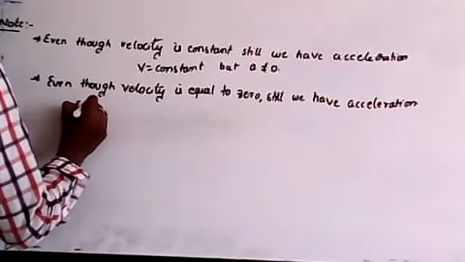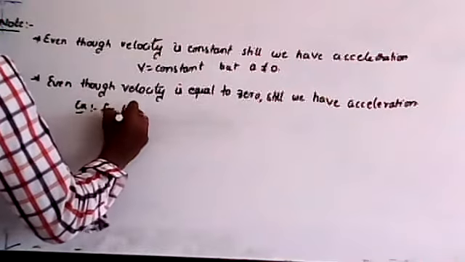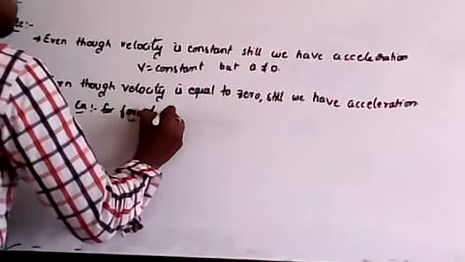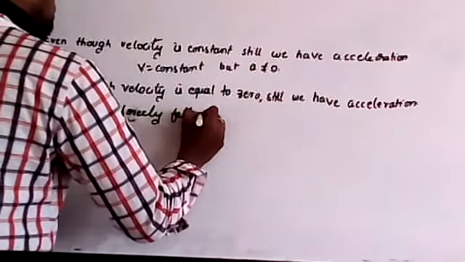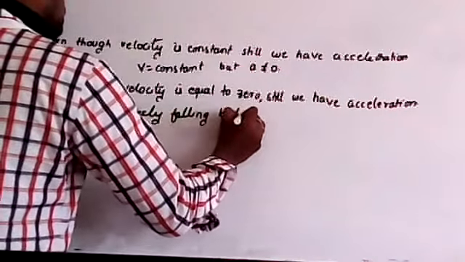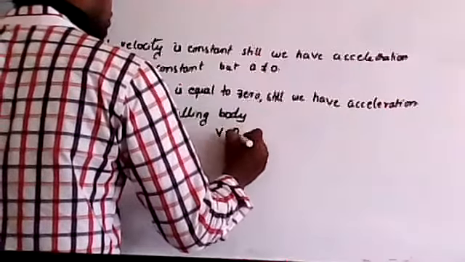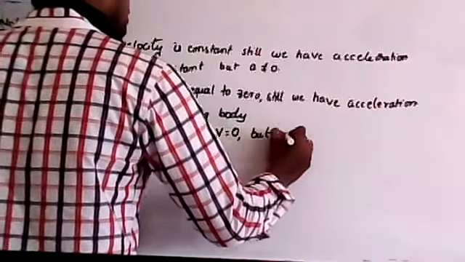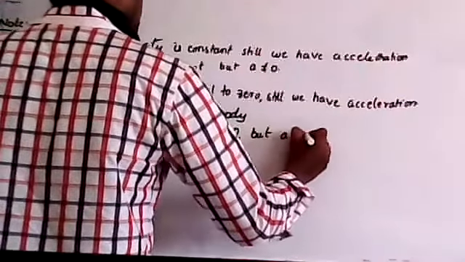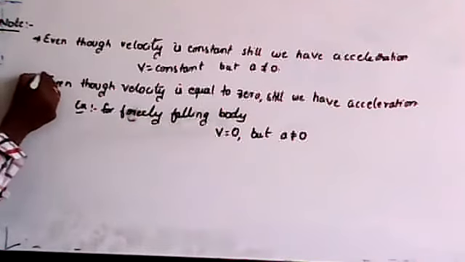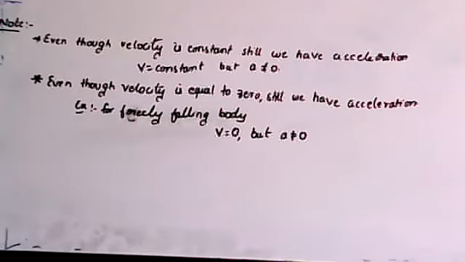In the case of a freely falling body. For a freely falling body, initial velocity v is equal to 0, but acceleration is not equal to 0. Remember this point.